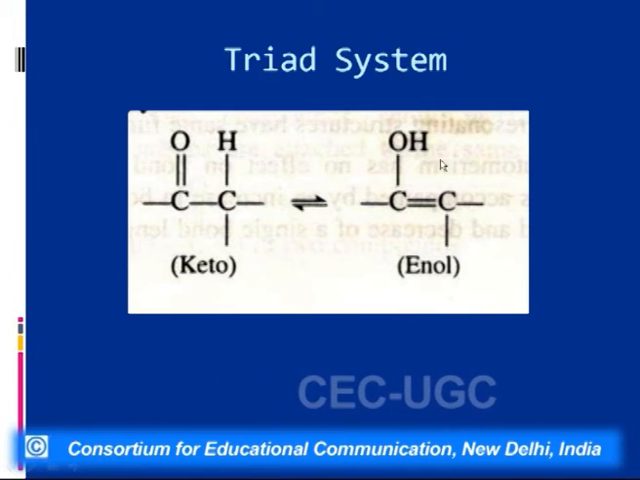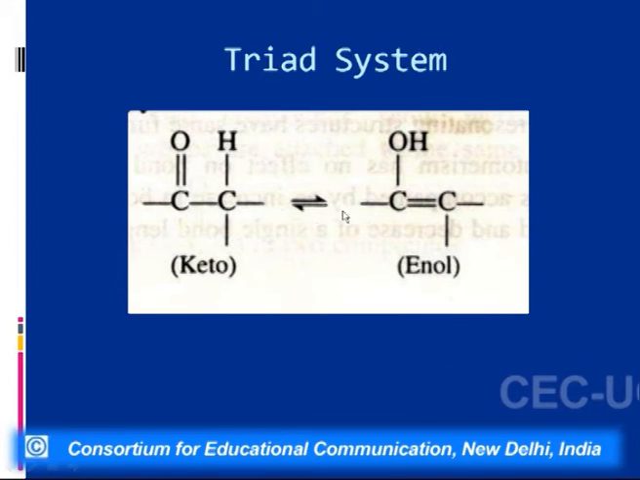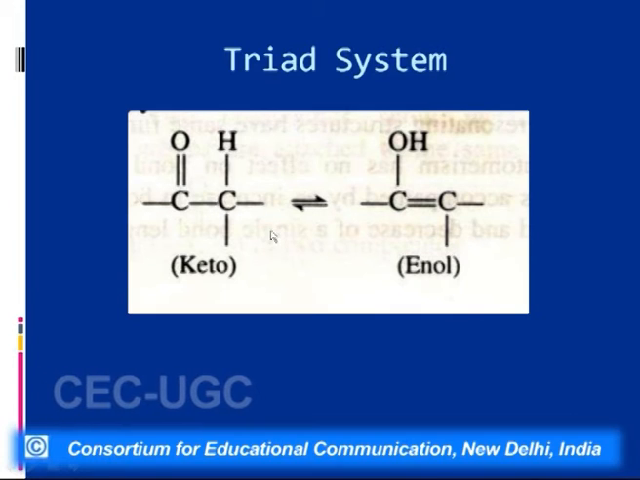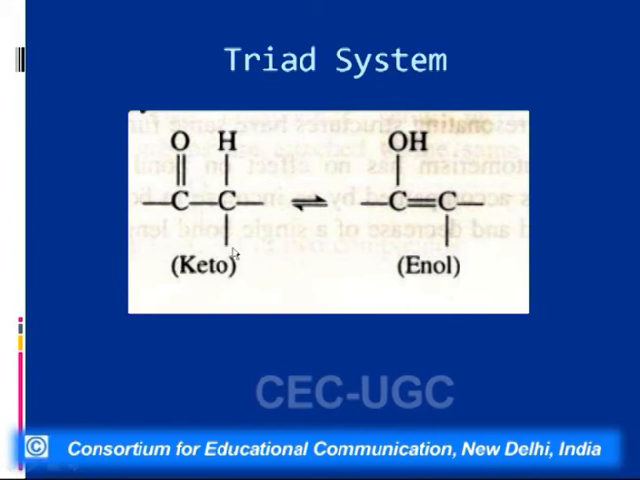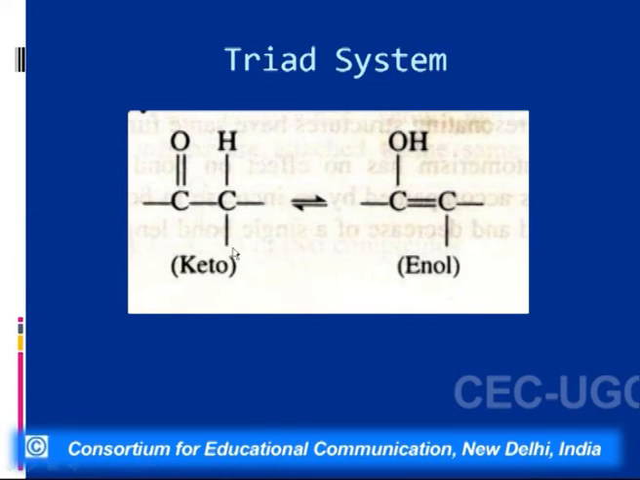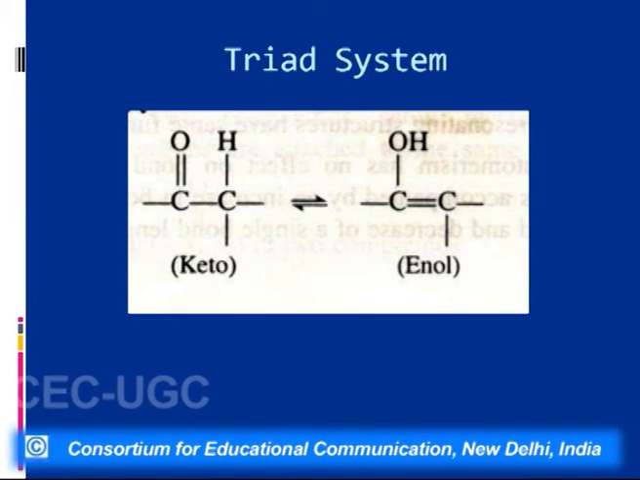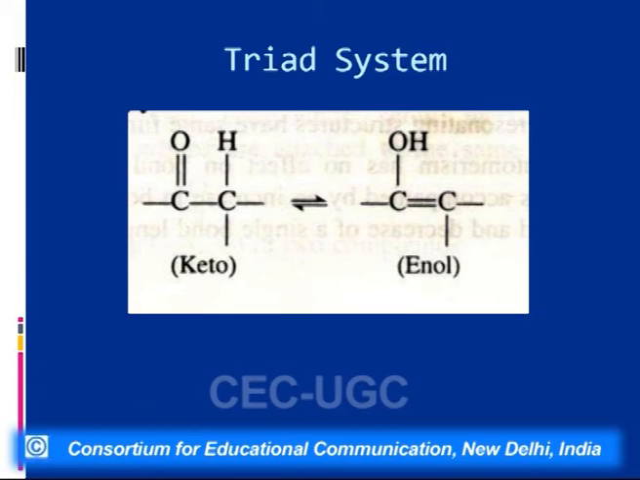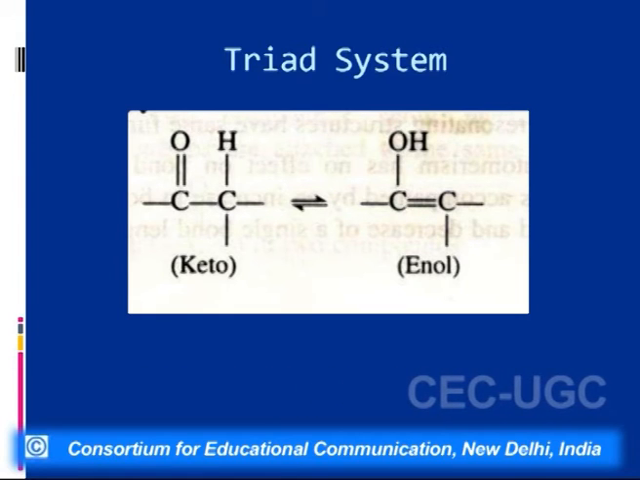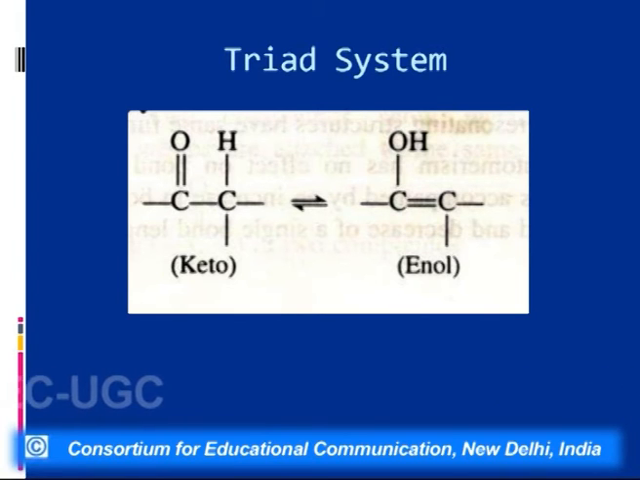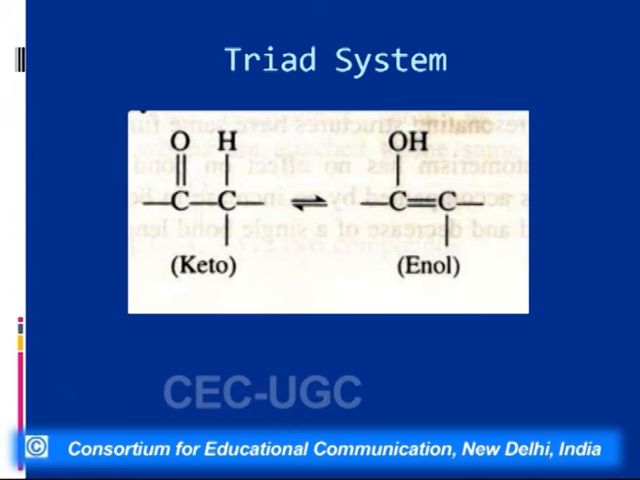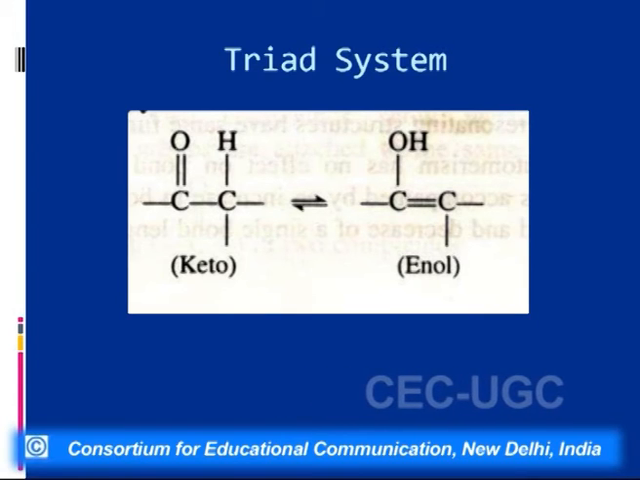And this is a dynamic system, that is, one form is constantly changing into the other form. So that means if I add a reagent to it which will react with the keto form, then the entire system will behave as though it is made up only of ketone, because as the ketone is used up, more and more of the enolic form will be converted to the ketonic form, and vice versa. That is, if we add a reagent which will react with the enolic form, then the whole system will behave as though it is made up of enol.